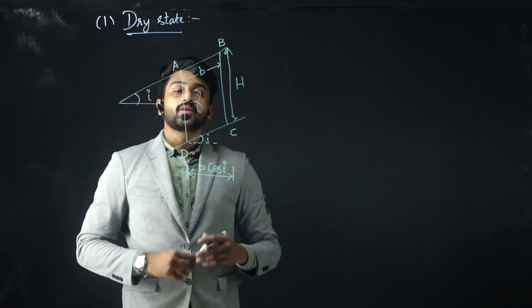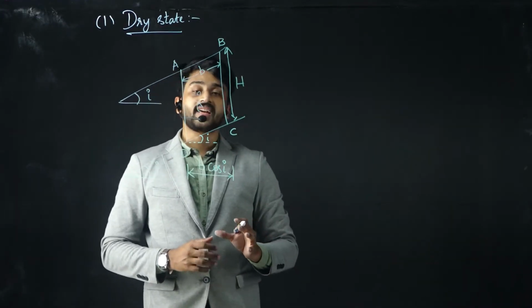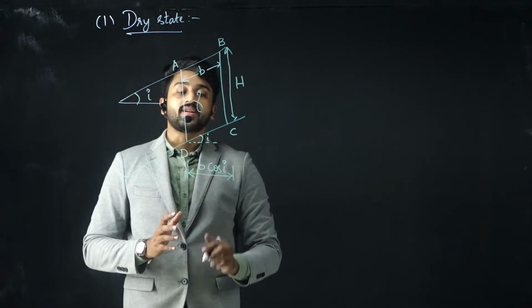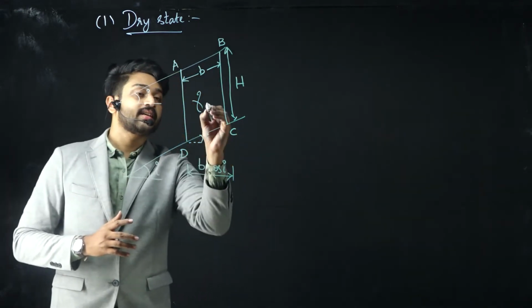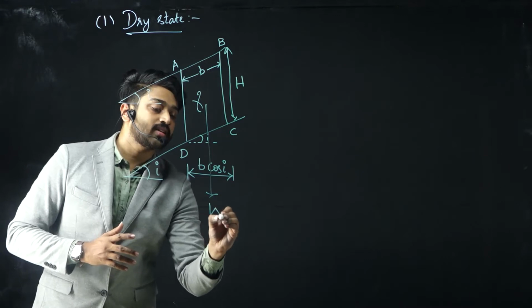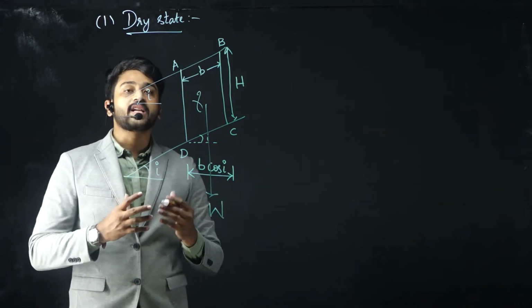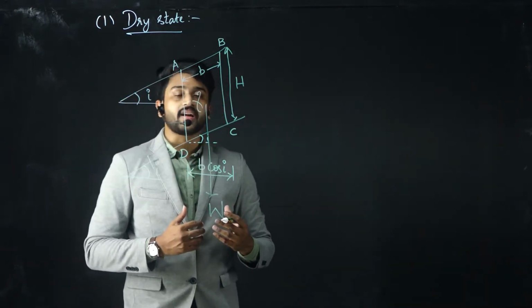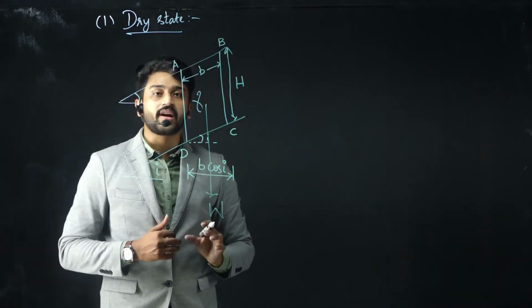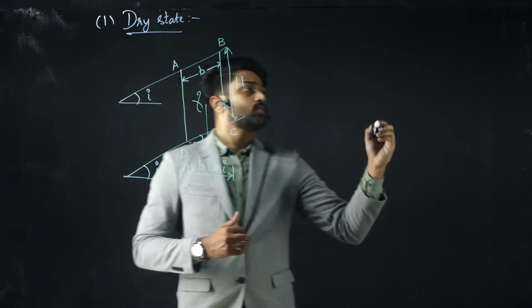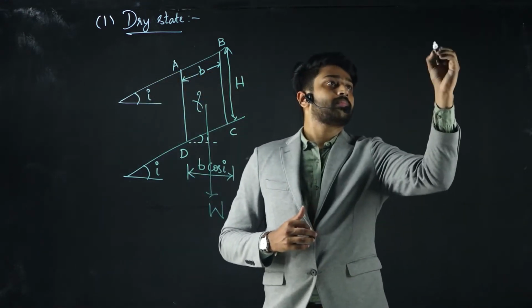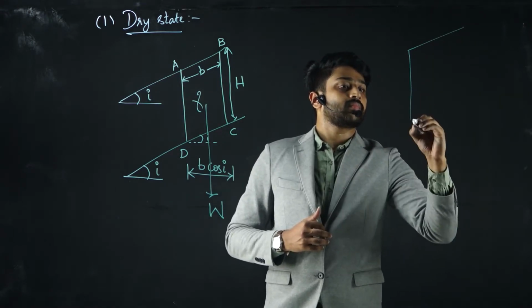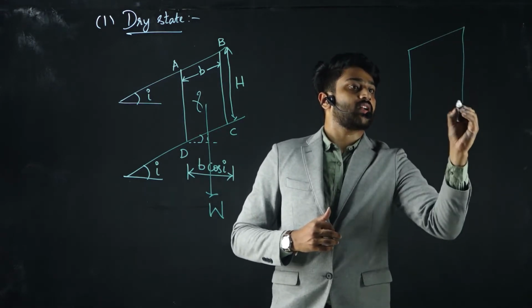Clear? Now let us understand this in more detail by resolving the components of the self weight. Let us say the self weight of the prismatic wedge we have considered is capital W. For a more detailed understanding and derivation, let us consider the free body diagram of this particular prism. I am considering a free body diagram here just for our understanding.